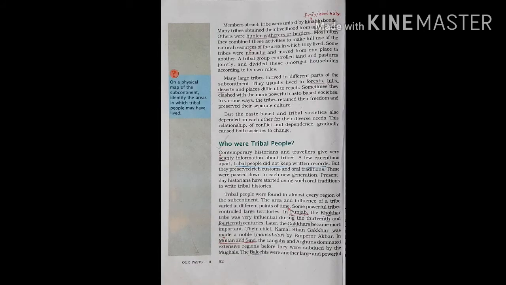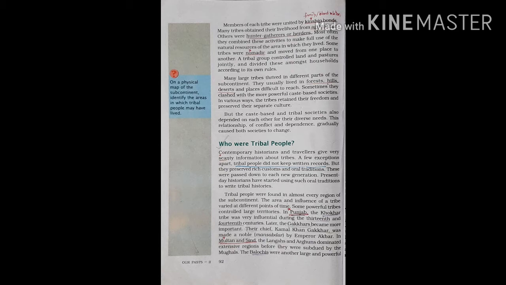Now let us try to find out more about this tribe. Okay, these tribal people lived in the forests, jungles, hills, and deserts, far, far away from the cities and towns. Their main livelihood was agriculture. Okay, that means they were engaged in agriculture. Some of them were hunter-gatherers or herders.